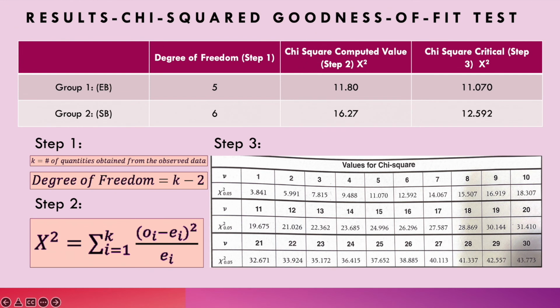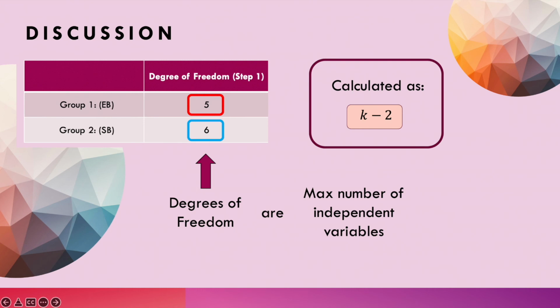The first step to calculating our chi-square in the goodness of fit test is to solve for the degrees of freedom. Our k is 7, so our degrees of freedom is 5. The second step is to calculate our chi-square using the formula in step 2. Then, using the 5 degrees of freedom and a 5% significance level, our chi-square critical value, shown in the step 3 table, is 11.070.